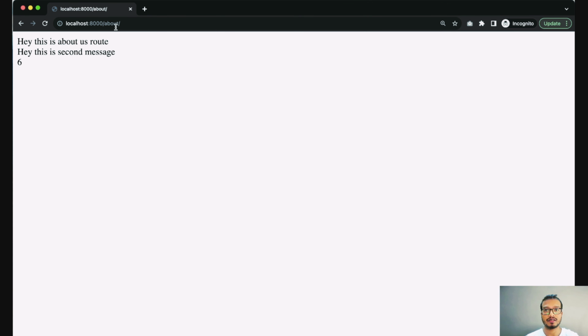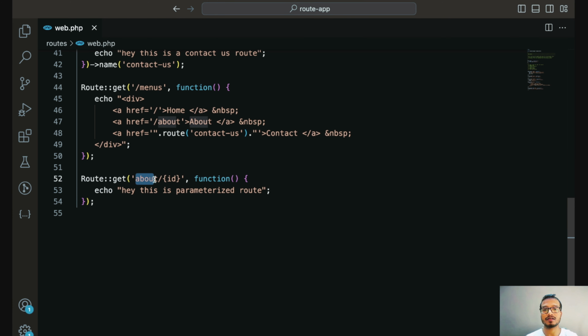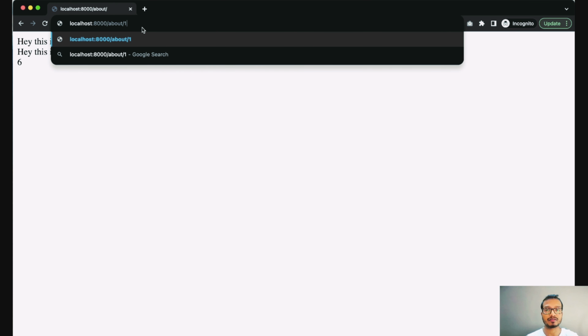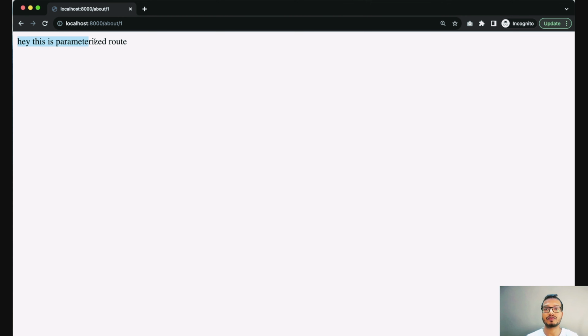Initially in about we have a different route. We have to trigger this about with a parameter. Then in that case we need to pass a dynamic parameter here, just like about/1. Then this falls into this route. So here in the route parameter, the crucial thing is that you have to capture this dynamic parameter.